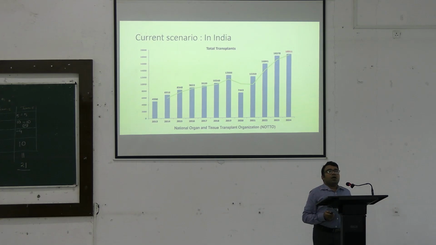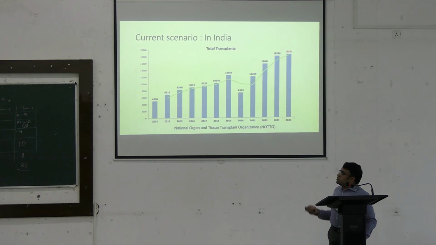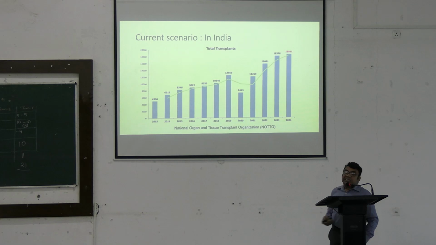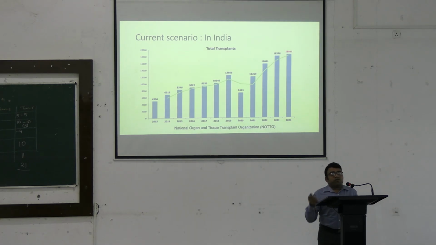Before moving on, what I want to highlight in this picture is the graph showing the number of transplantations that have happened in India over the past few years, and we can find the numbers are increasing steadily. That means as of now, there are a huge number of patients who have actually undergone transplantations.